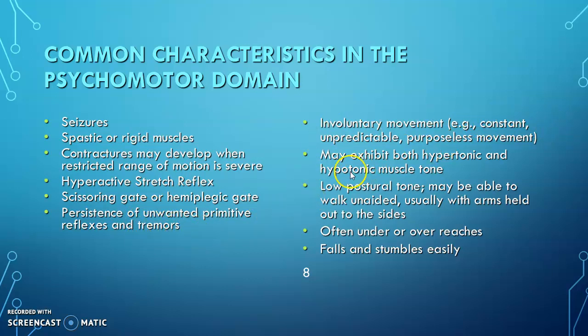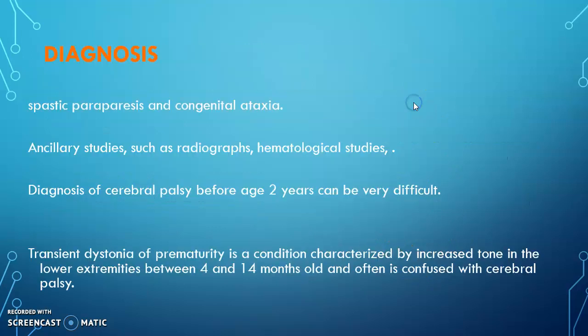Involuntary movement may exhibit both hypertonic and hypotonic muscle tone. Low postural muscle tone, as in ataxic patients, may be able to walk only unaided or with the arms held outside the body. That is like ataxic, they put their arms in a horizontal position. Often under- or overreaches, falls and stumbles easily.